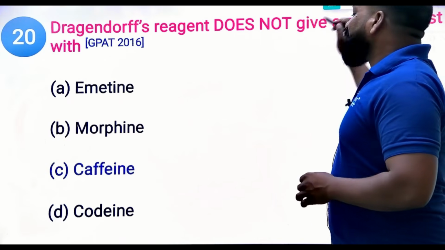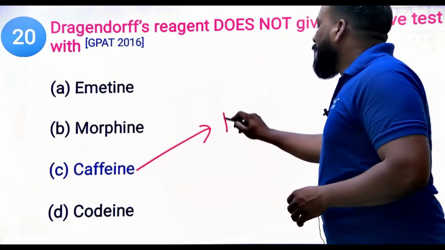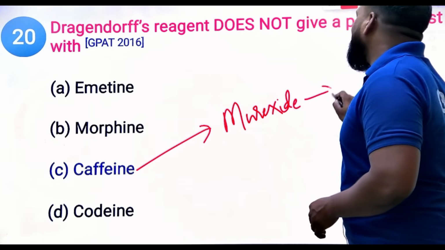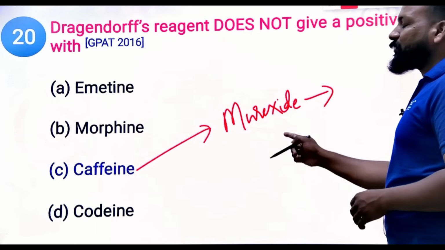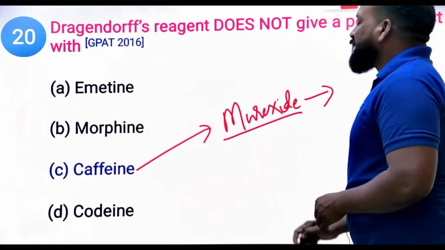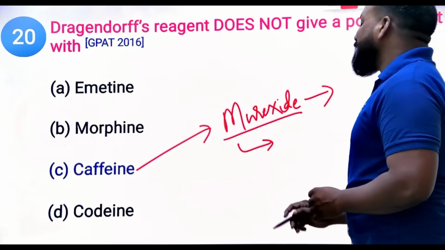Why? Because caffeine has an identification test called the Murexide test. To remember it, M for Murexide, M for milk.